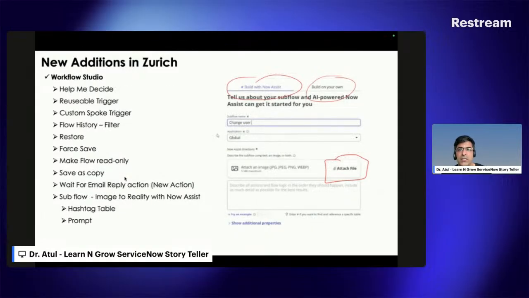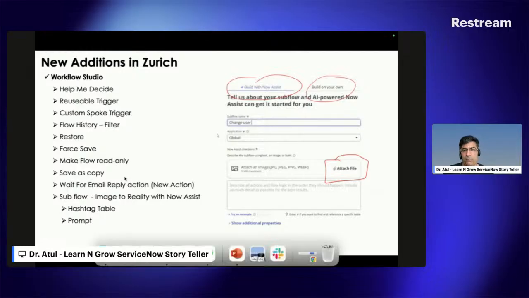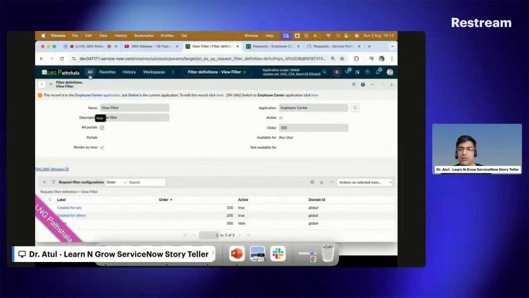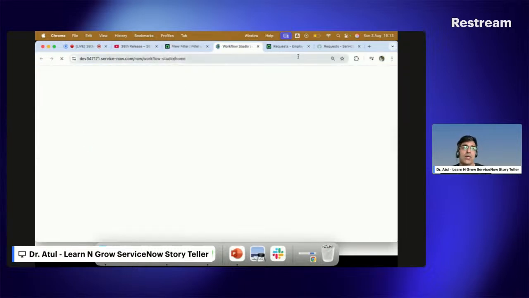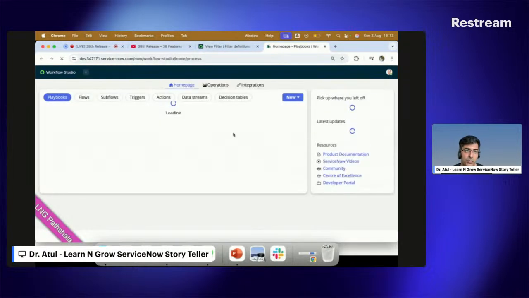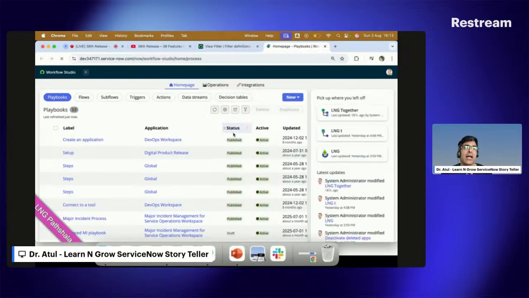Okay, now coming to everybody's favorite, that is Workflow Studio, something which has been developed by ServiceNow. Again, looking at this particular part, Workflow Studio, and what changes ServiceNow brought. I tried to find out a little bit more, a deep dive, and to show you something.